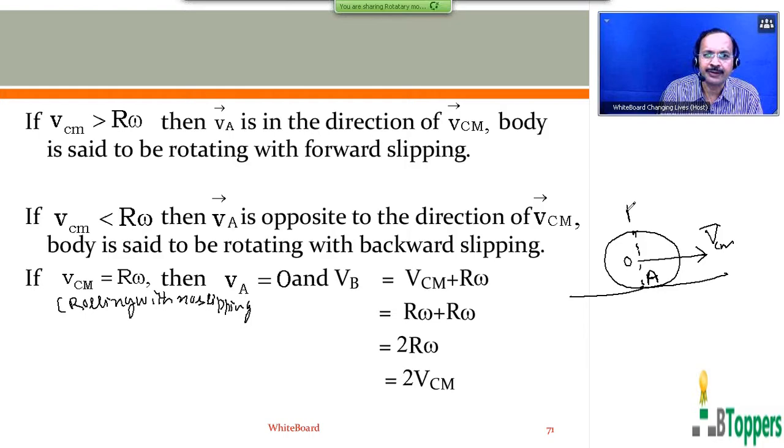B is the topmost point in the cross section of the body, and VB represents the actual velocity of point B. VA represents the actual velocity of point A, that will be 0, as the body rolls without slipping on a fixed surface. So VB can be written as Vcm plus r omega, as explained in the previous discussions.